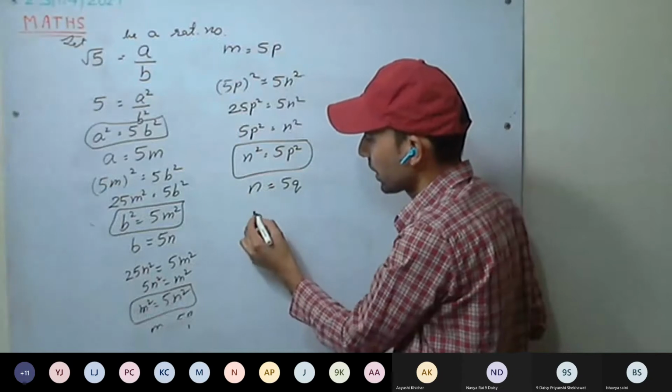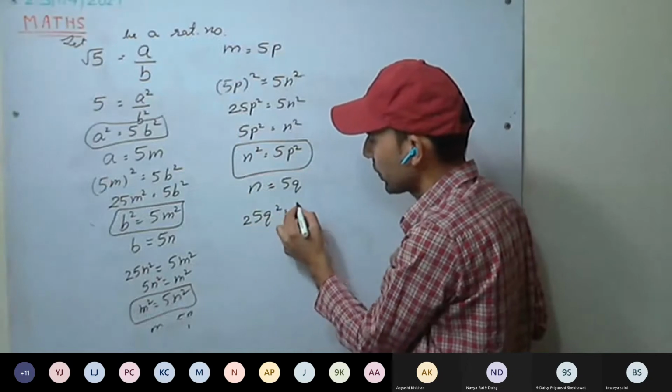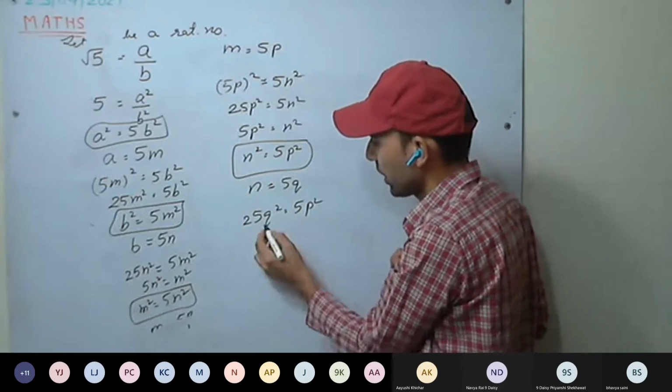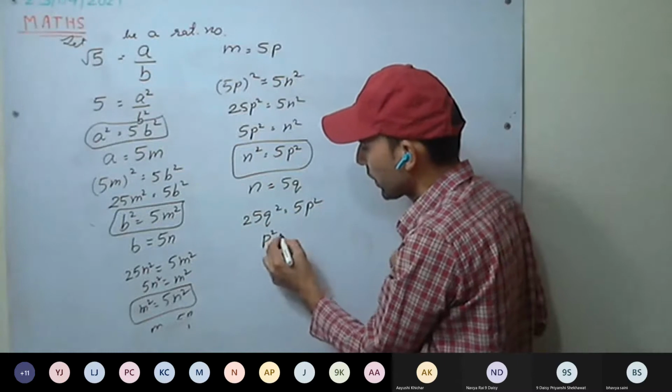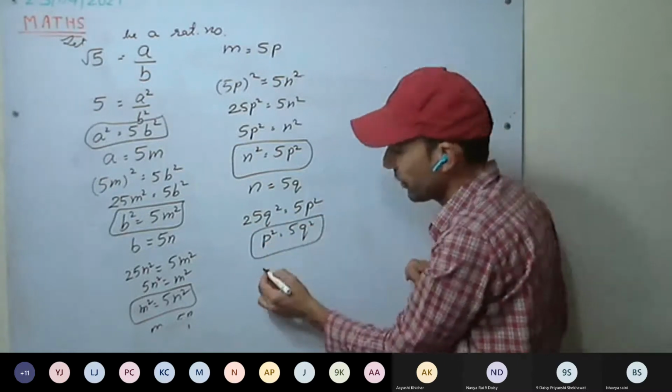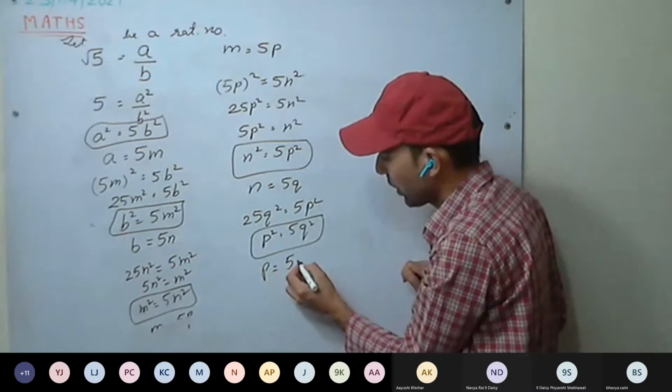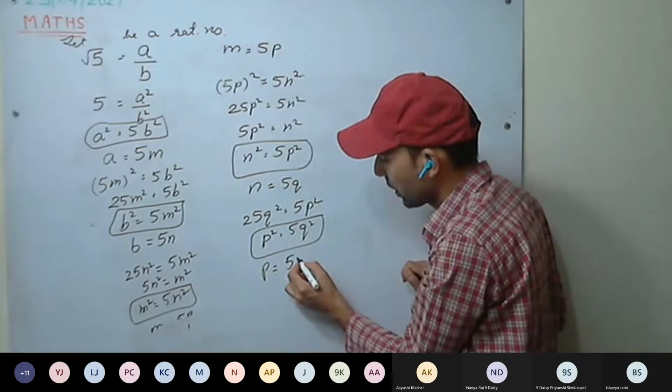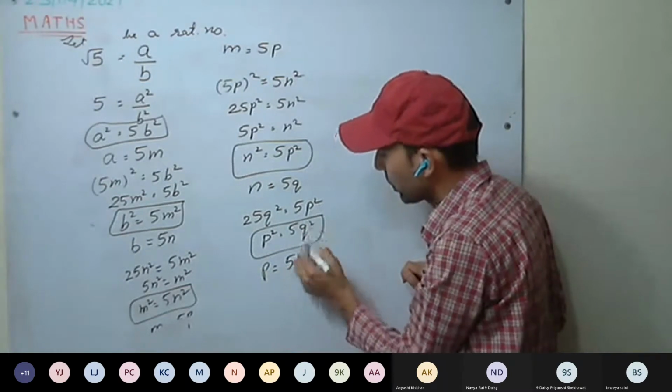It will keep on continuing. 25q square equals 5p square, or p square equals 5q square. Again, p has a factor of 5, so p can be written as 5 times another variable.